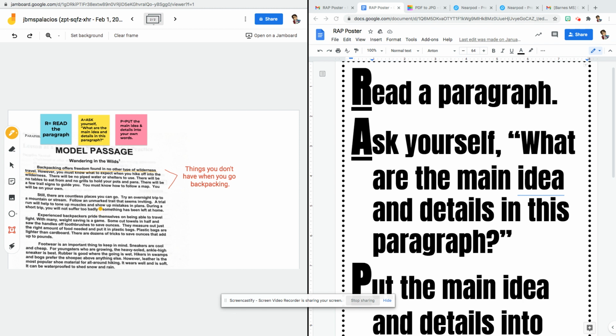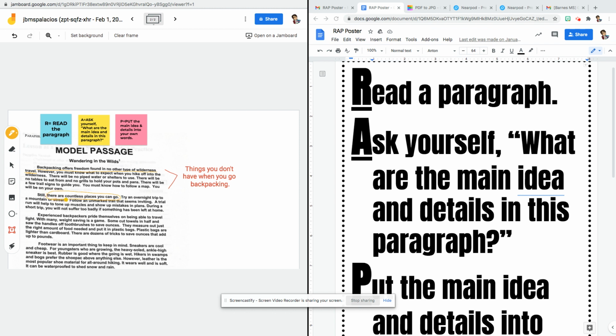The next step is to ask yourself about the main idea and details. So I need to ask myself, what is this paragraph about? I'll look for the main idea in the first sentence. I think it's places you can go. I'll check by looking at the next couple of sentences to see if they mention different places you can go. Yes, they do. So there we go, right here.